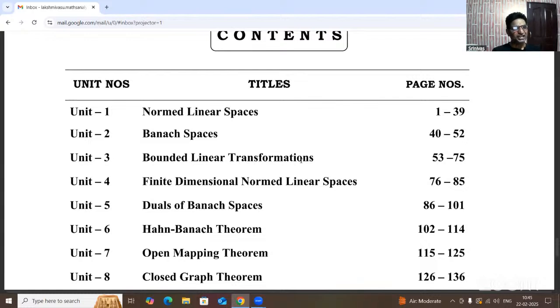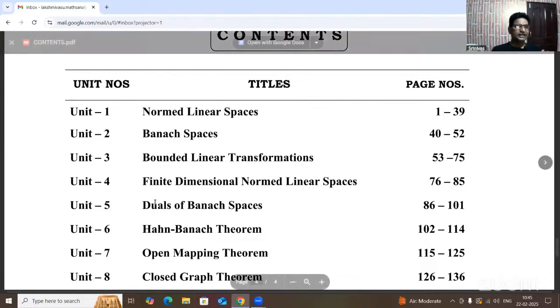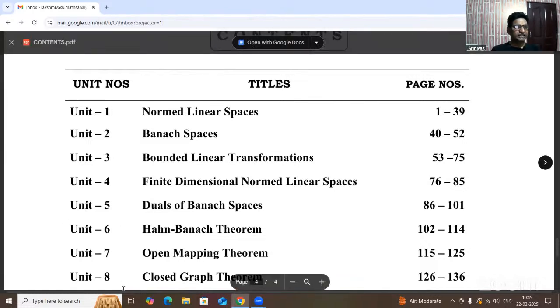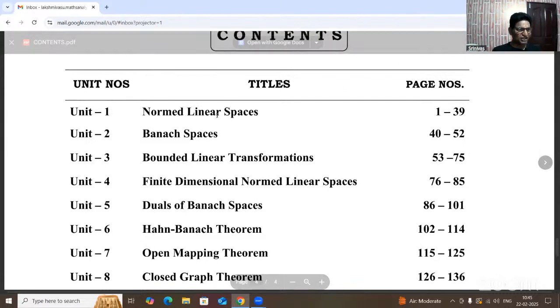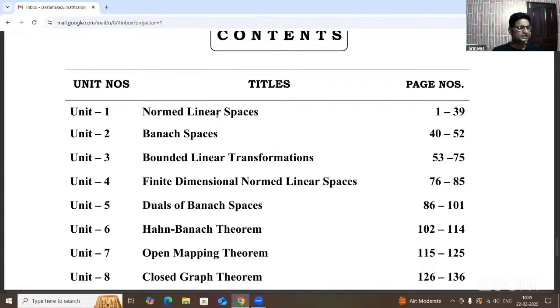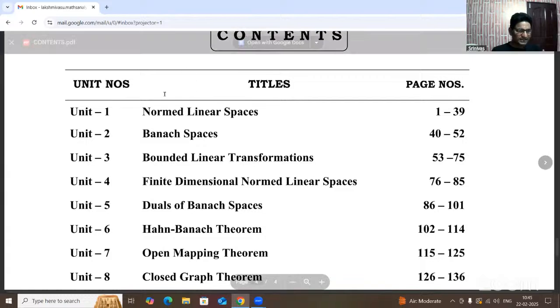Those definitions and some other examples may be referred to in the part of real analysis, and sometimes complex analysis is also referred to. According to the inner product space definition, now we have to introduce the norm. What is the norm? Here are the basic definitions, some other basic concepts. Unit 1 is the normed linear space. Now, what is the norm?